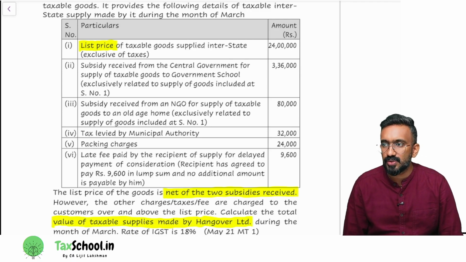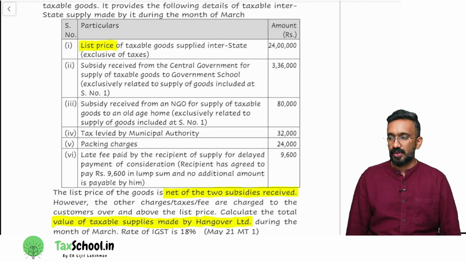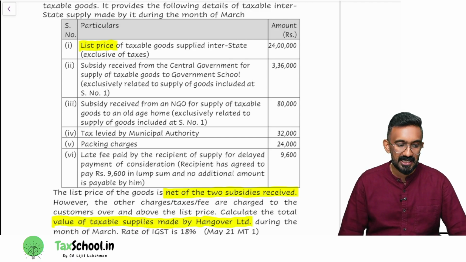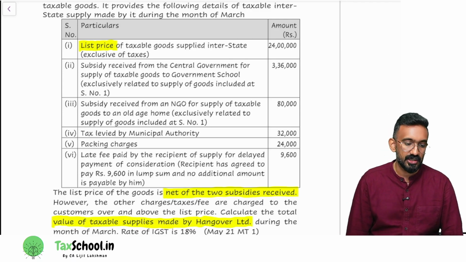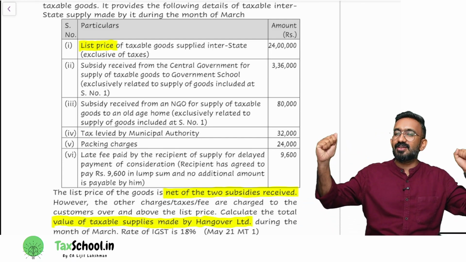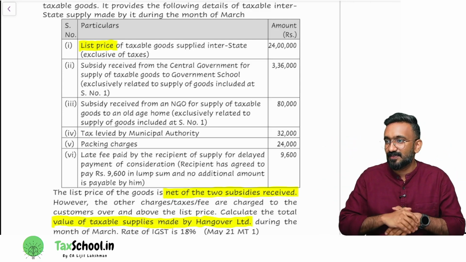In bracket, what clause will I write? 15 subsection 2, clause C. For municipal taxes, which clause do I have to write? 15(2)(a). Correct. 15(2)(a). And packing charges would be 15(2)(c), incidental expense. In the examination, you should write it in full. Incidental expenses incurred by the supplier in relation to supply till the goods are ready for delivery and charged from the recipient should be added to the value. That's a full sentence.